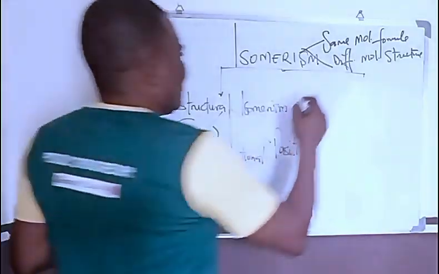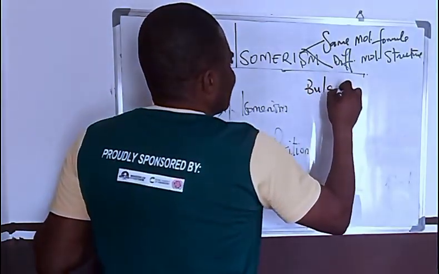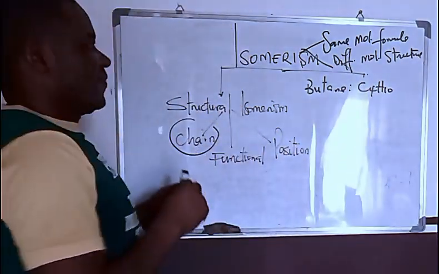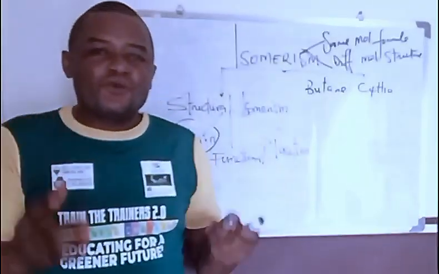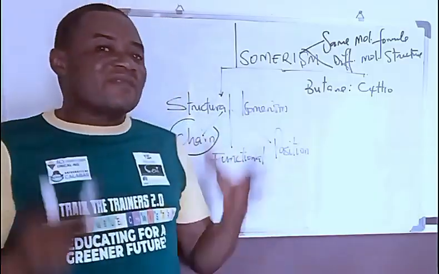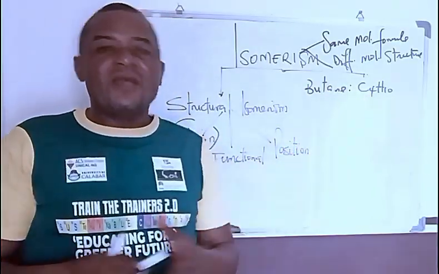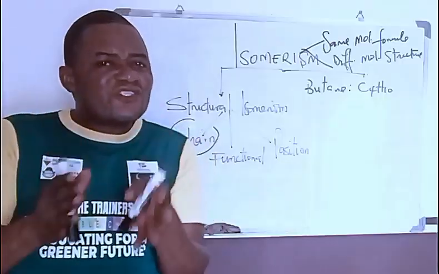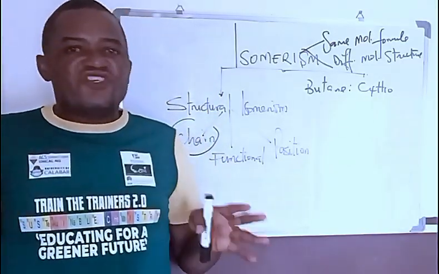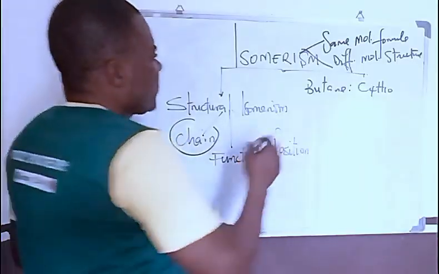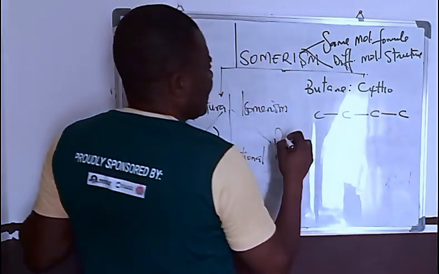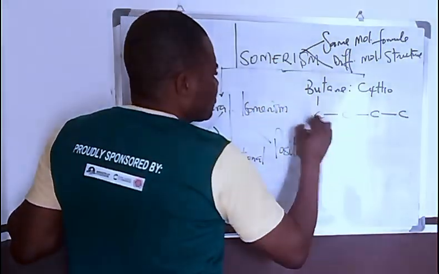Now, if you take a look at butane, you know that butane is C4H10. As far as you have two or more different organic compounds that have C4H10, it means that they have the same molecular formula, but their structural formula are different in such a way that their carbon atoms are arranged along the chain in different ways. They are chain isomers. Now, let's take the structure. This butane is carbons 1, 2, 3, and 4. Ordinary butane is written in this way.